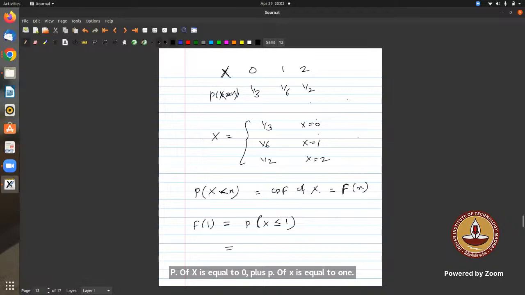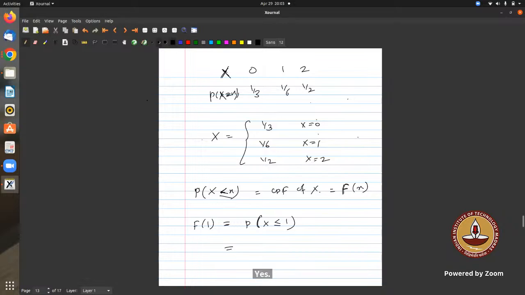Who has asked me this question? What's your name? Me, sir. Okay. What is the CDF of x, or what is F of x? Sir, P of x less than or equal to 1. Less than or equal to 1, or less than 1? Less than or equal to 1, sir. So you are sure about it now? Yes, sir.